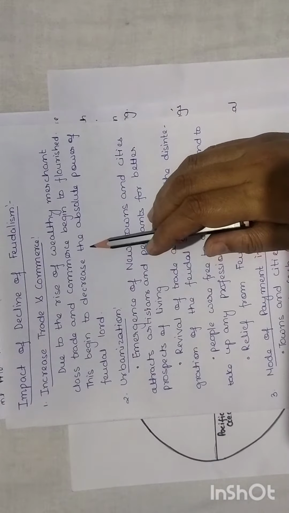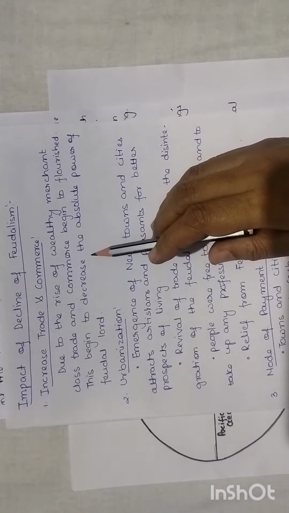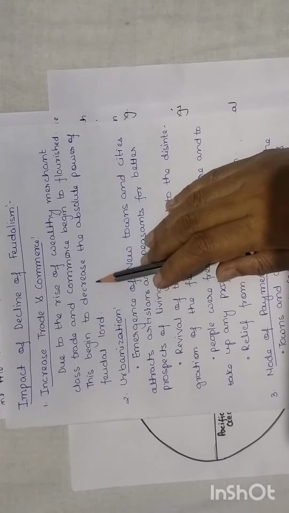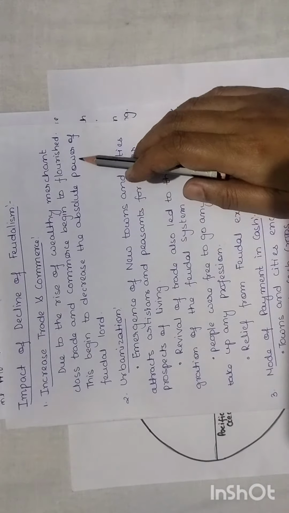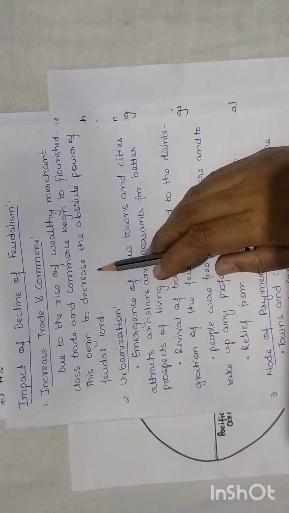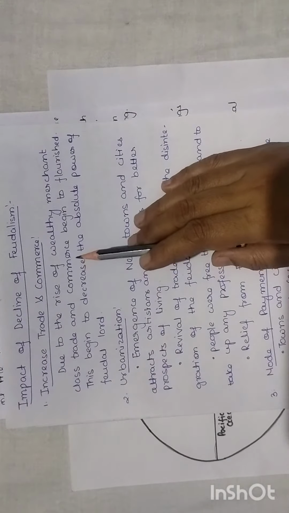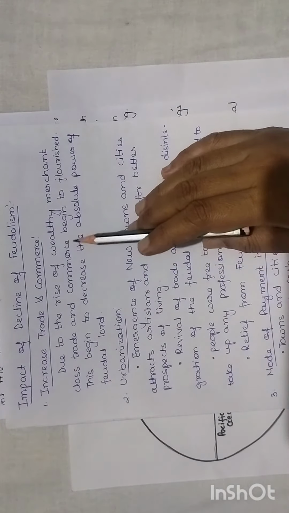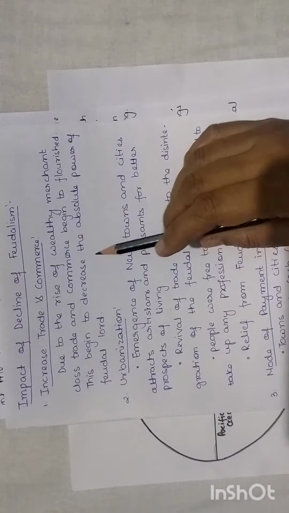And in this way, the feudal lords, the vassals who had the land, began to decline. Their absolute power began to decline. So this is one of the first reasons due to which feudalism, the social system, began to decline.